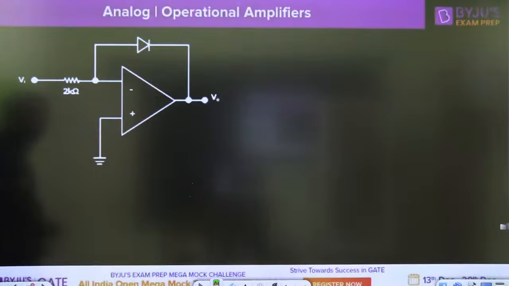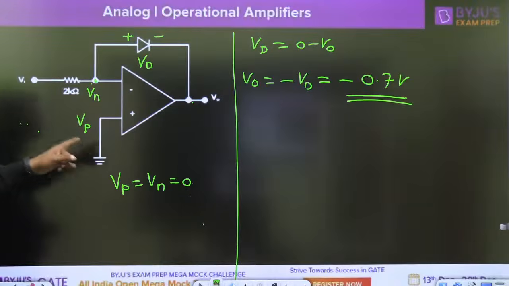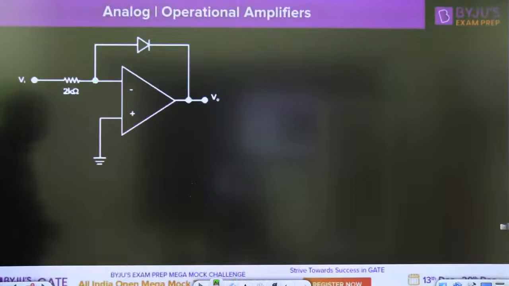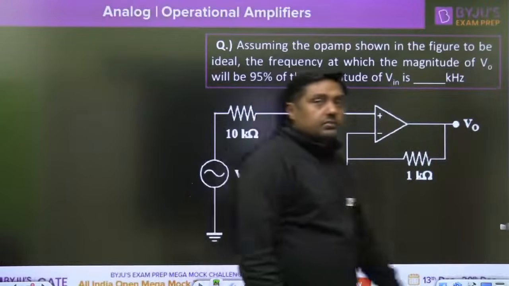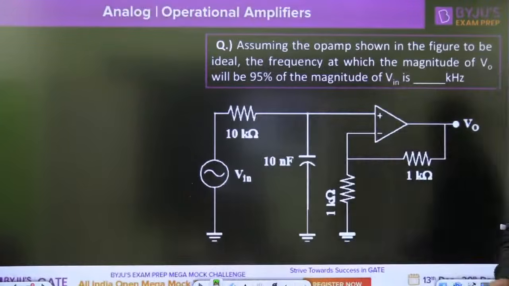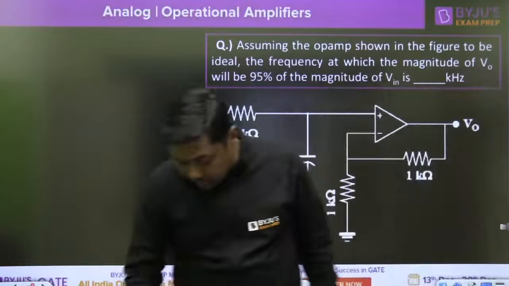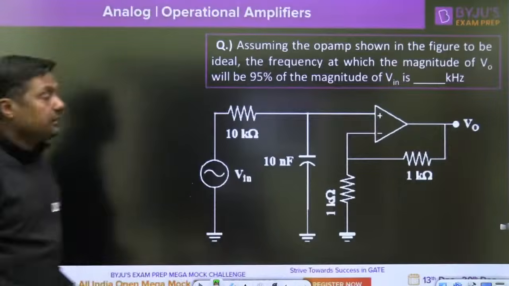This is the logarithmic amplifier. Whenever this question comes, give the answer -0.7 volt. Now this is a question on filters. Assuming the operational amplifier shown in the figure to be ideal, the frequency at which the magnitude of V0 will be 95% of the magnitude of Vin, in kilohertz. Tell me what will be the answer.